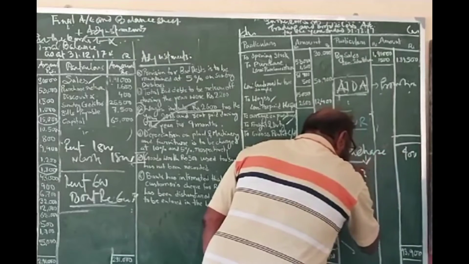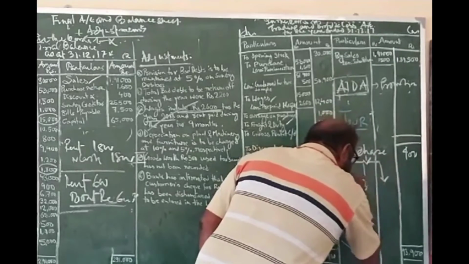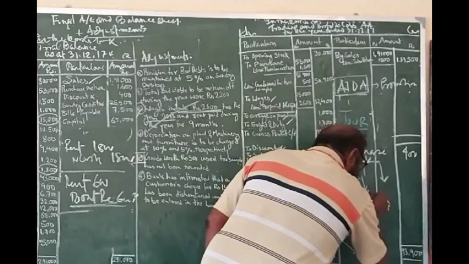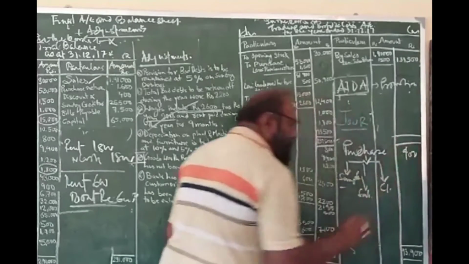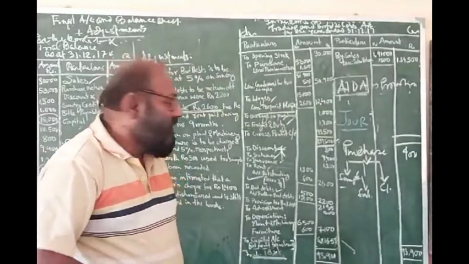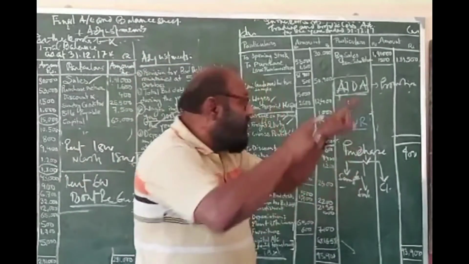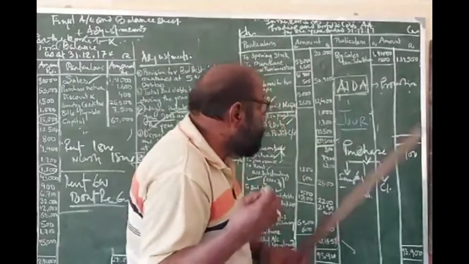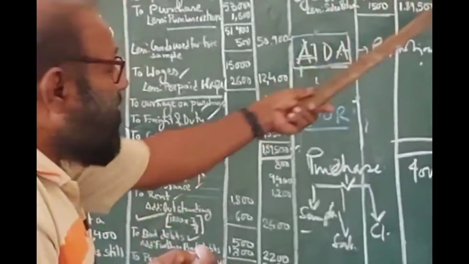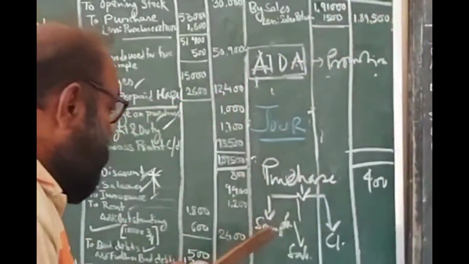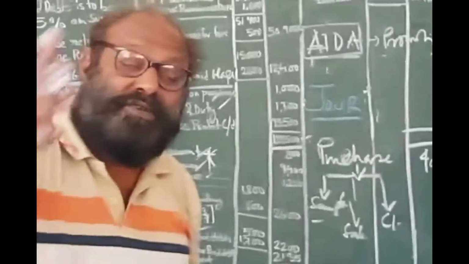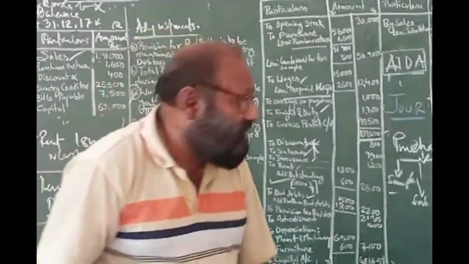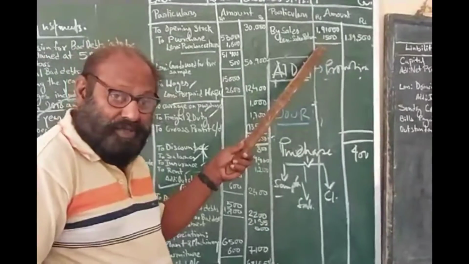A part of your purchase has three uses. Please take it into account. One is used for sample, one is used for sales, and one remains in closing stock. Clear? So purchase is matching cost against revenue. Always bear it in mind. The sales I have depicted on this side. The goods which have already been purchased and distributed as samples are not included over here.